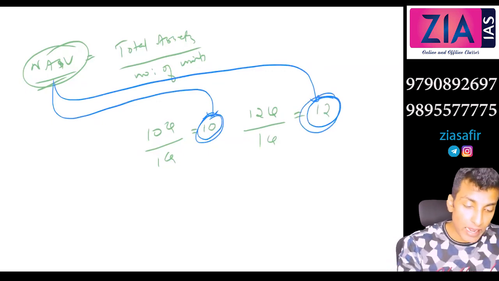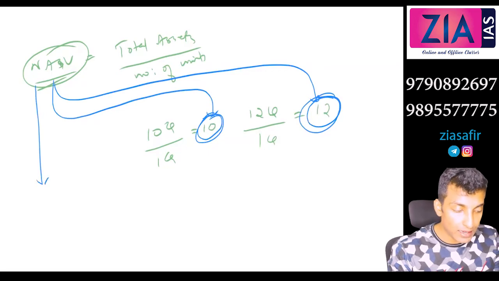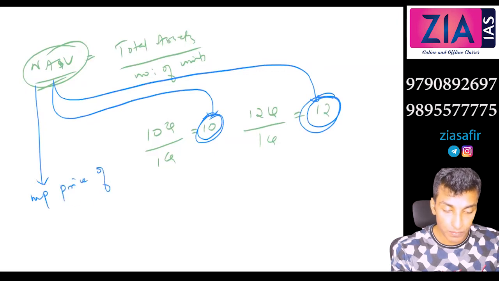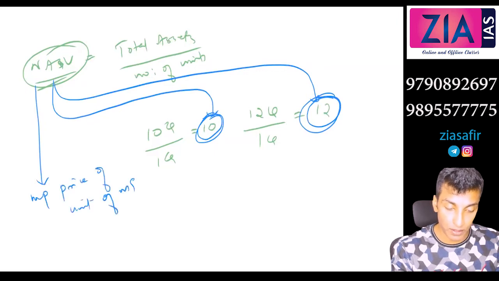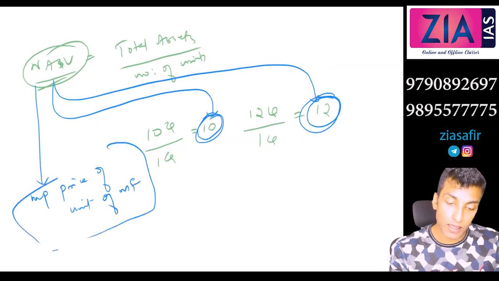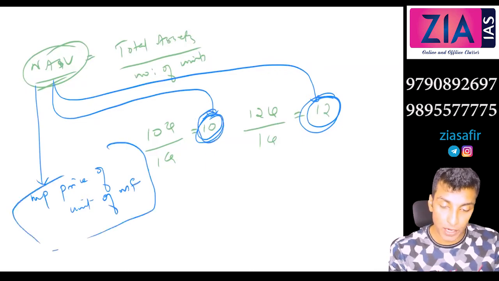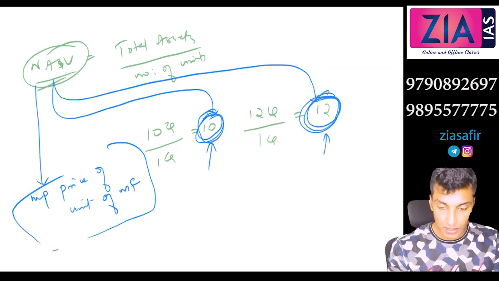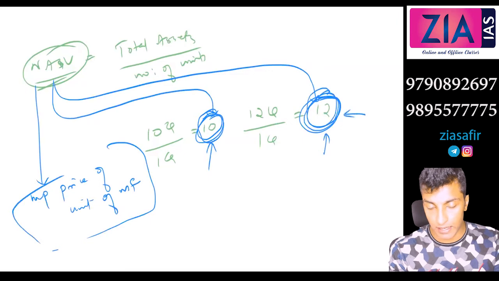So basically what is NAV showing? NAV is showing the market price of a unit of mutual fund. So let's say 1 year back you paid 10 rupee per unit, now you are paying 12 rupee per unit, like that. So when you are selling, you will get this also as the return.